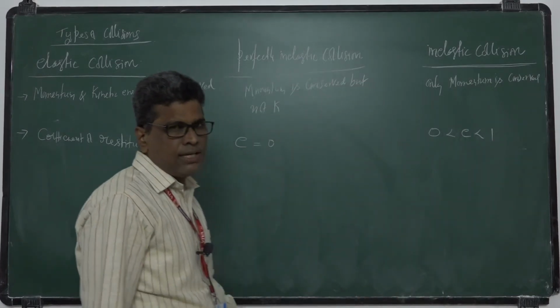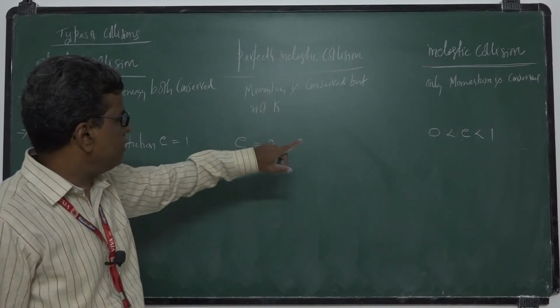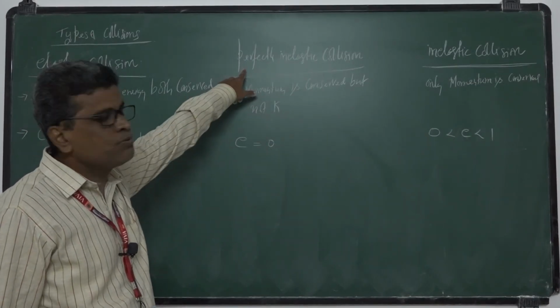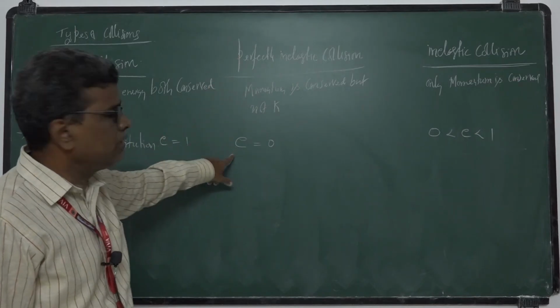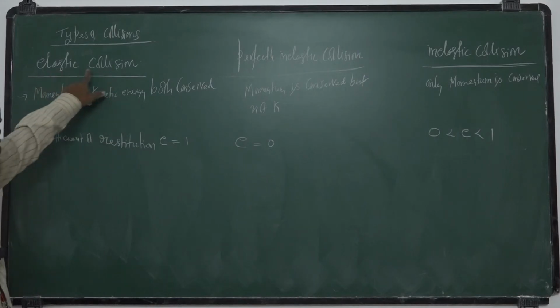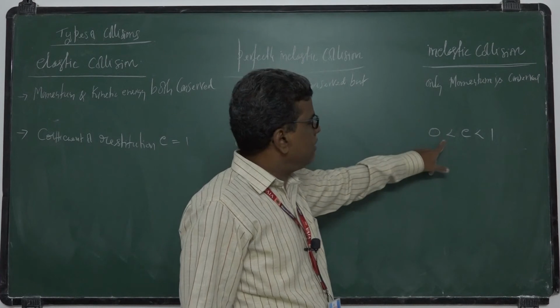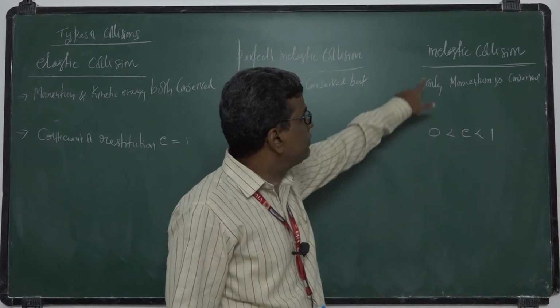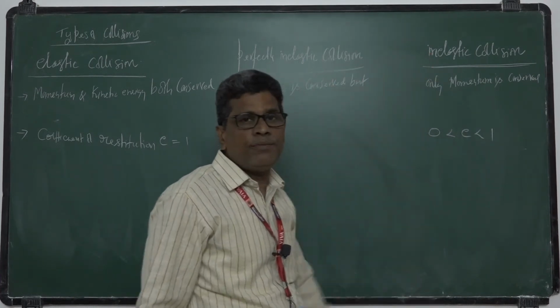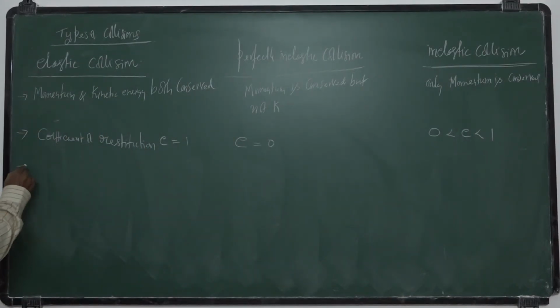So by seeing this E value, we can decide the type of collision. If it is 0, we can assume perfectly inelastic in given problems. If E is equal to 1, we can assume perfectly elastic collision. If E value is given between 0 and 1, then it is an inelastic collision. So that is the advantage of this E. We can decide the type of collisions.